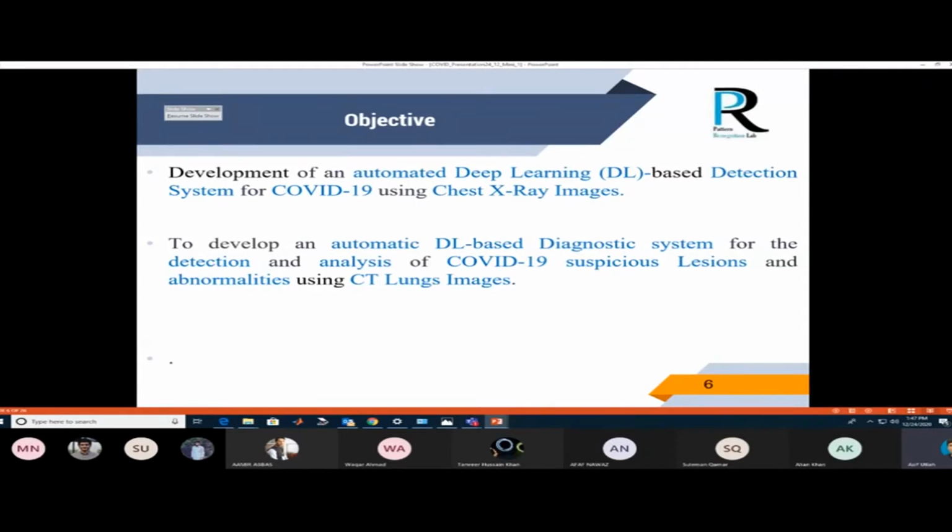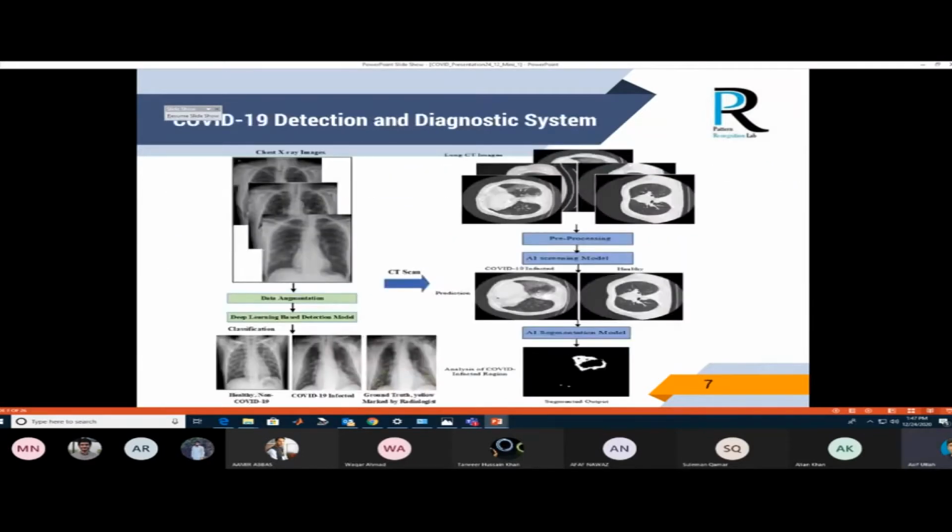Our automatic system is based on a COVID-19 detection system using chest X-ray images and a further diagnostic system to analyze the infectious region: how much it is infected, where it is infected, and whether it is a severe case, mild case, or huge case. Accordingly, we can facilitate them. So this is the whole scenario, a two-stage framework of COVID detection and diagnosis system.